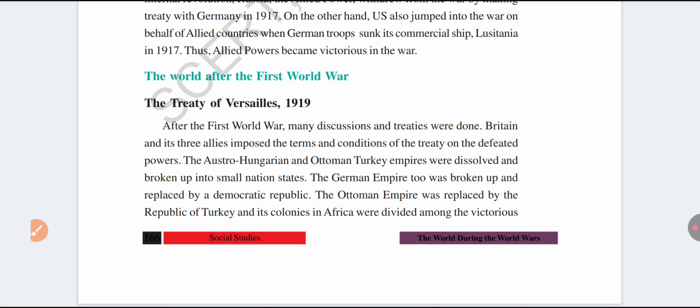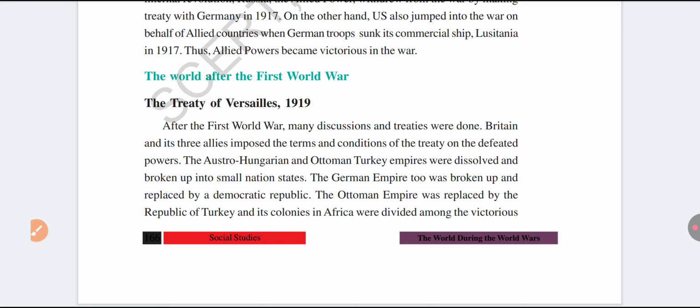The conditions are these. The Austro-Hungarian and Ottoman Turkey empires were dissolved and broken up into small nation states. The German empire was also broken up and changed into a democratic republic. The Ottoman Empire was replaced by the Republic of Turkey, and the Central Power countries also lost their colonial countries in Africa.